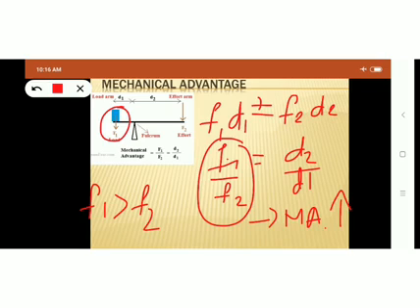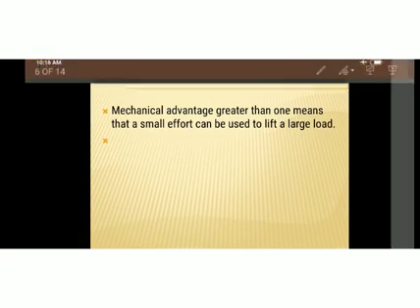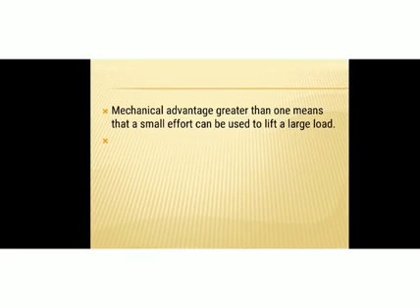If we want to apply a very small effort to lift a very large load, that means we are applying a very small force to lift a very large load. So that is advantageous to us. So hence we consider this condition as mechanical advantage. That means if mechanical advantage is more, a small effort can be used to lift a large load. Examples for this lever system are seesaw and beam balance. All are examples for such a lever system. So here it is again explained: mechanical advantage greater than 1 means a small effort can be used to lift a large load.